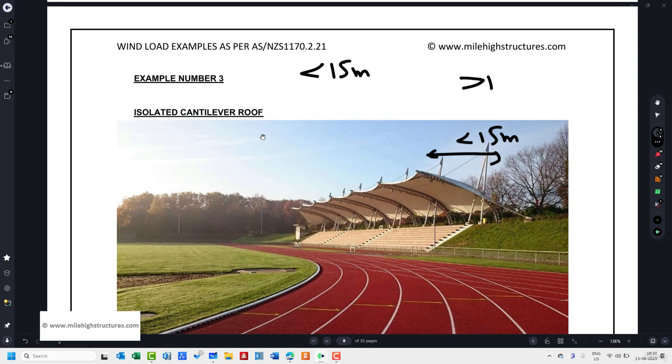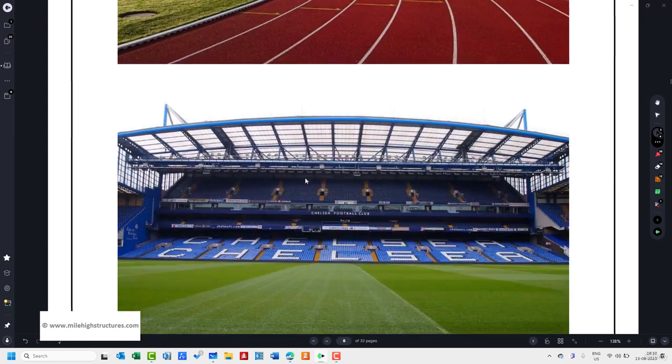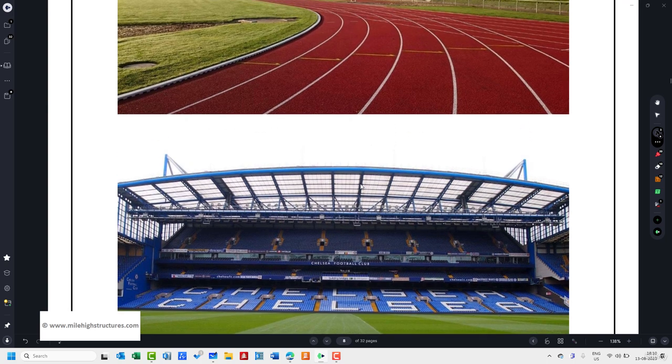For a span greater than 15 meters, we need to understand that it shall not be a simple static structure. It shall show dynamic behavior. So in that case, we need to calculate C dyn, the dynamic coefficient as per AS1170 part 2. Now, these are two classic examples of, we can say, a cricket or football stadium roofing structure.